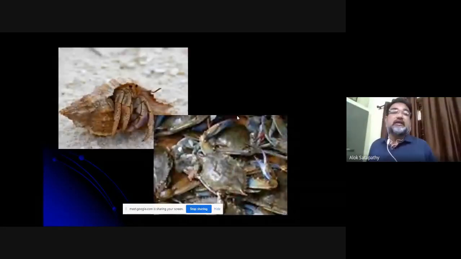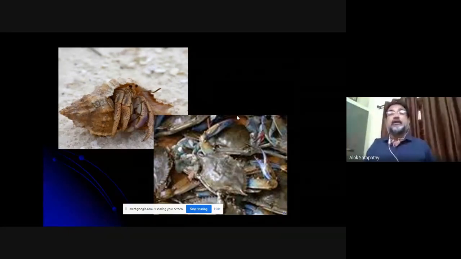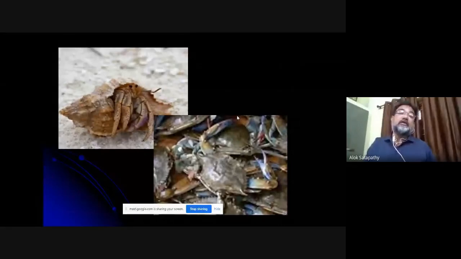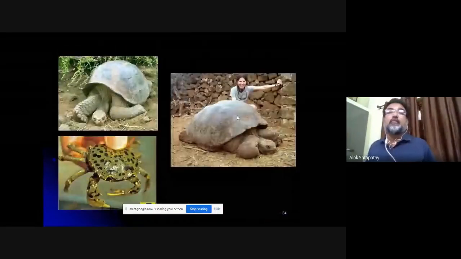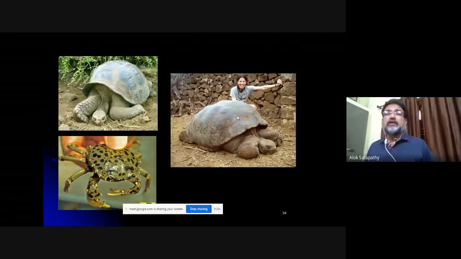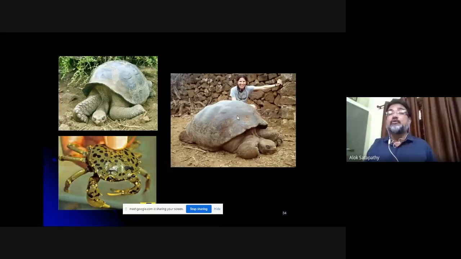You can see these are some marine species, and the cover is hard. The shell contains a lot of calcium carbonate and other constituents, and when they are no more living, you can crush them and use them as a filler in composite material. The huge tortoise, you know, is covered with a very hard shell. Now the shell of the tortoise is also a natural composite. It's a green composite. Therefore it can be crushed and used as a filler material in composites.